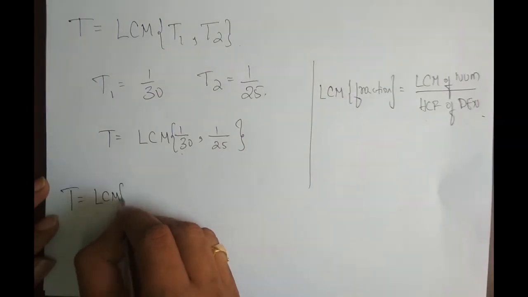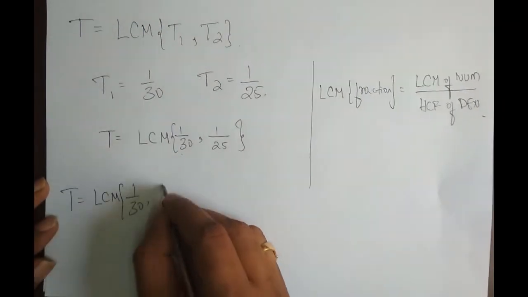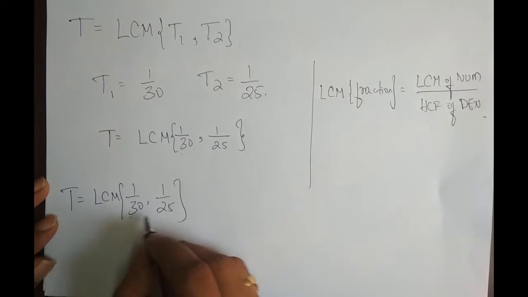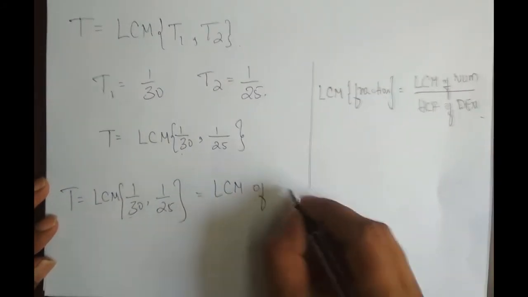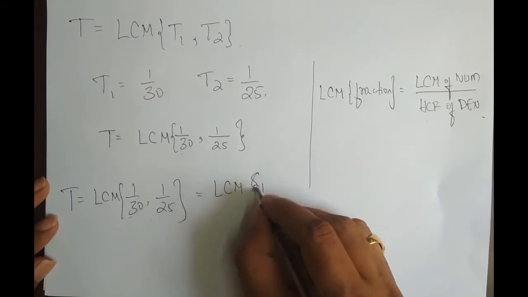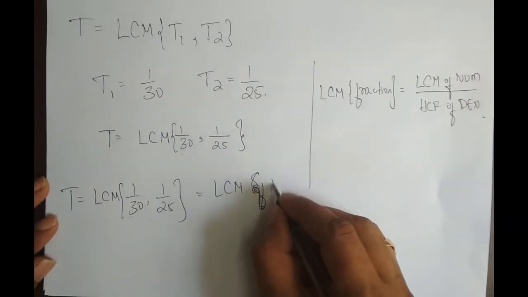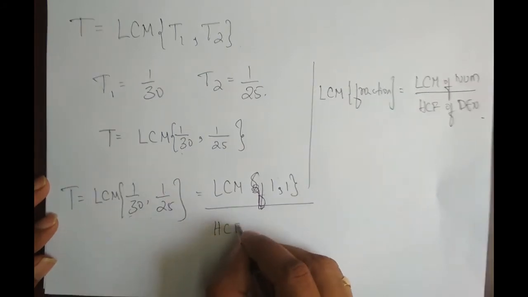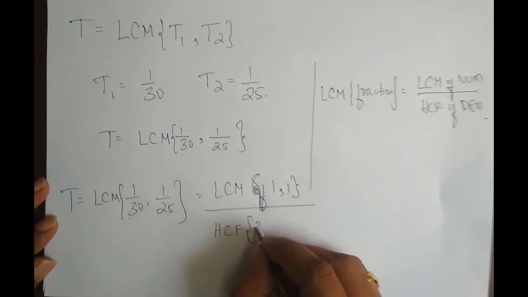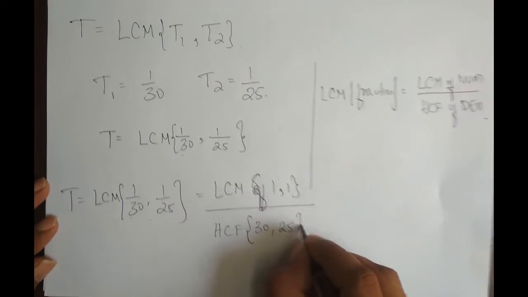LCM of 1 by 30 comma 1 by 25. Since these two are fractions, I can write it as LCM of numerator divided by HCF of denominator. The numerator is 1 comma 1, and the denominator is 30 comma 25.